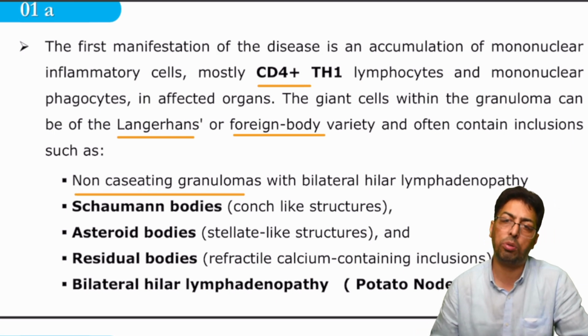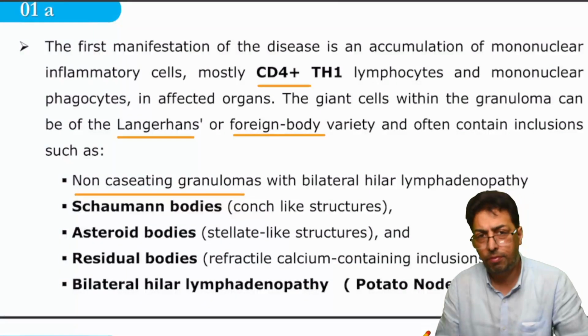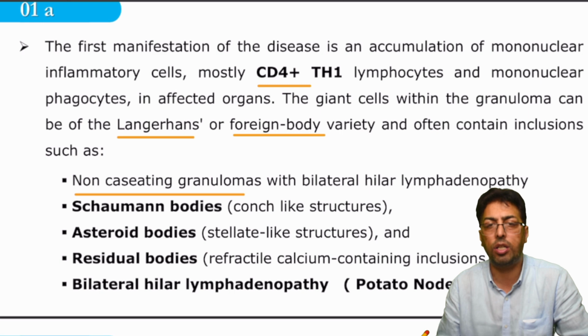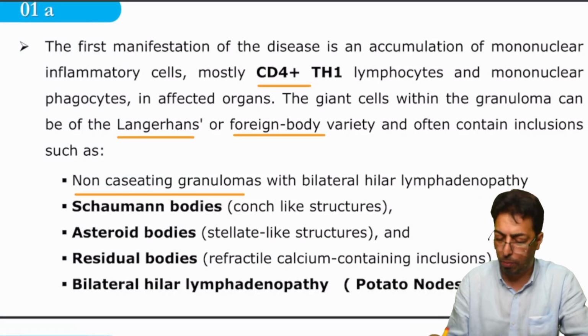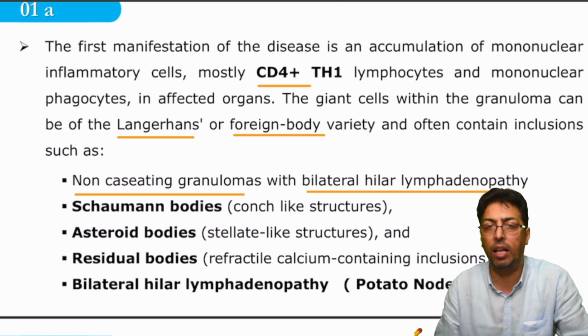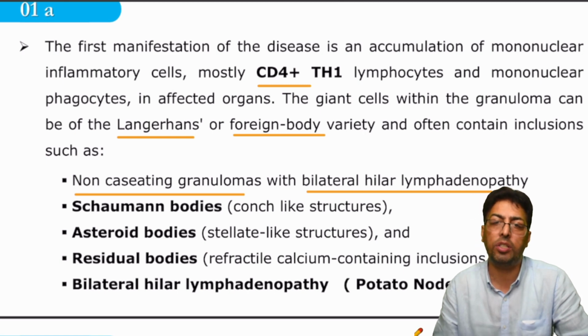In sarcoidosis, there is a classical radiographic finding: there can be, I did not say there always will be, bilateral hilar lymphadenopathy. So the hila will be enlarged on the radiographs of the chest.